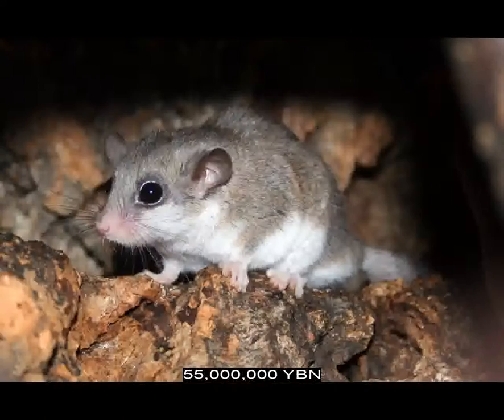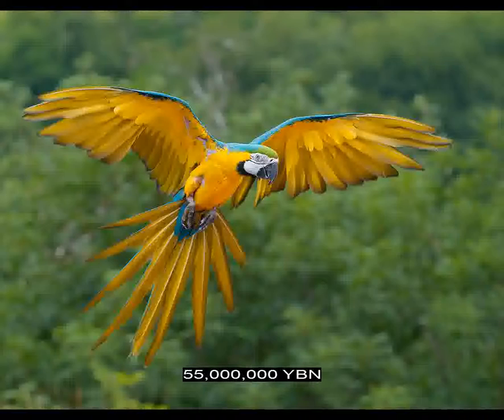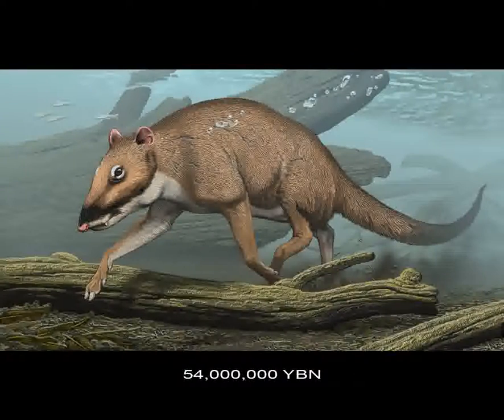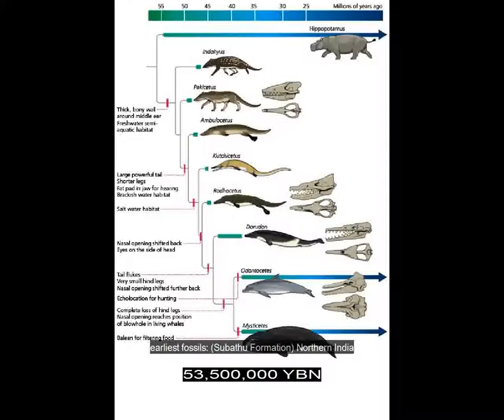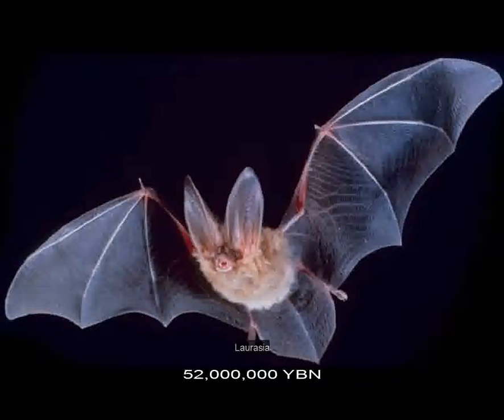Rodents, beavers. Rodents, dormouse, mountain beaver, squirrel, and marmot. Birds, Psittaciformes, parrots. Horses evolve. Last common ancestor between hippos and dolphins and whales. Earliest marine mammal. Laurasiatheres, chiroptera: fruit bats, echolocating bats.